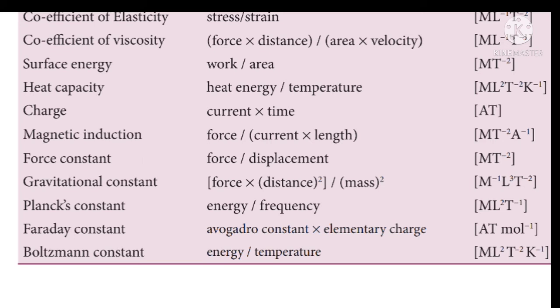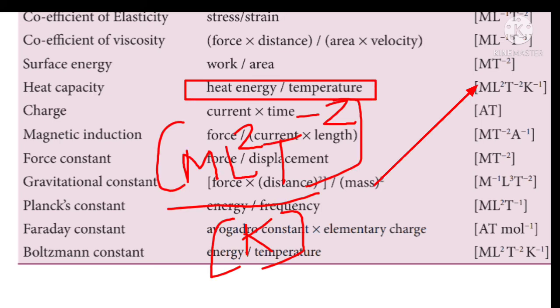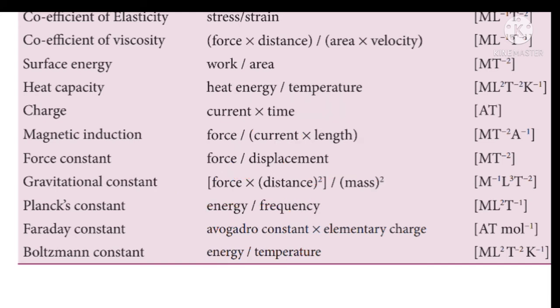The heat capacity expression is heat energy by temperature, where the dimension for heat energy is ML^2T^-2, and the dimension for temperature is Kelvin. When this Kelvin goes up, it will become Kelvin power minus 1. Hence, [ML^2T^-2K^-1] becomes the dimension for heat capacity.